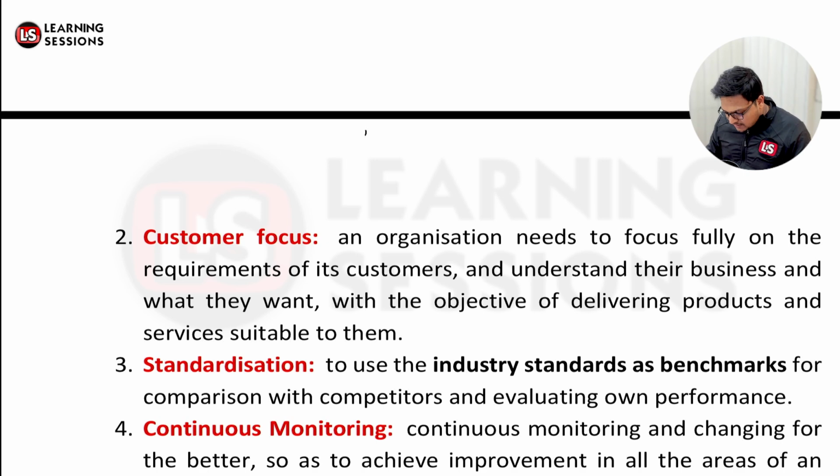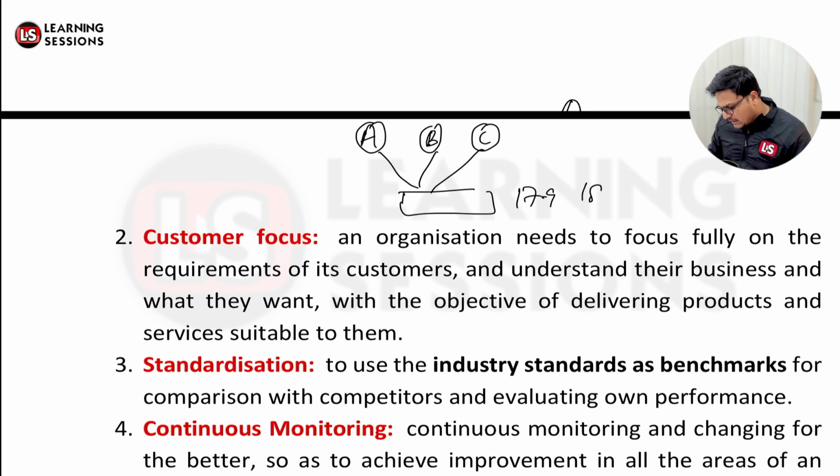Let's say I'm in an industry and A, B, C are my competitors. Now, if A, B and C are my competitors and they have benchmarks of, let's say, 17.9, 18.9 and 20.9. Okay, these are the benchmarks set by A, B, and C respectively, right? Now, if I want to outperform, I have to do well. Now, I'll be going upward. This is my benchmark, the minimum standard that I need to follow.